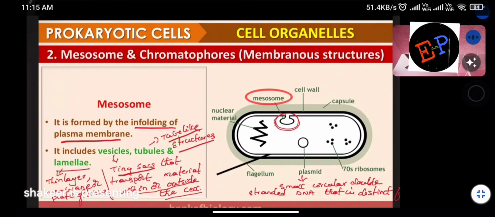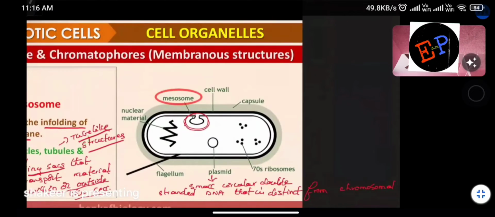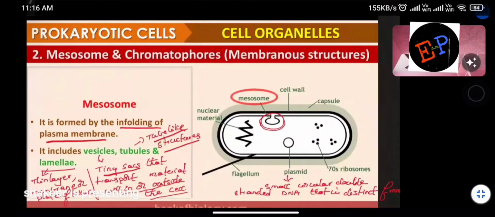Okay, and here we see this plasmid. A small circular double-stranded DNA that is distinct from chromosomal DNA is called a plasmid. Are you able to understand now? Here you are seeing a structure called plasmid. What is that plasmid? It also contains some DNA. But that DNA is different from the DNA which is present in the nucleoid. In nucleoid, we have the main DNA. This plasmid also has some DNA. That DNA and this DNA are structurally similar, but their functions are different.